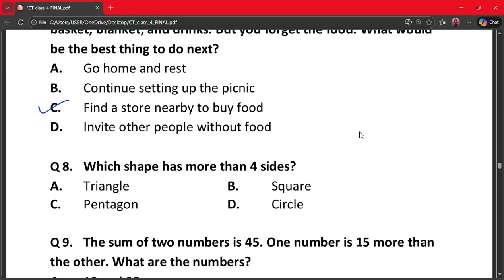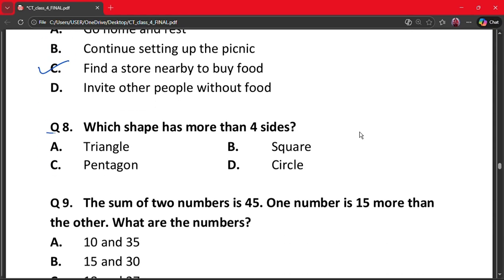Our next question is question number 8. Which shape has more than 4 sides? Here, option A says triangle, B says square, C is pentagon, and D is circle.